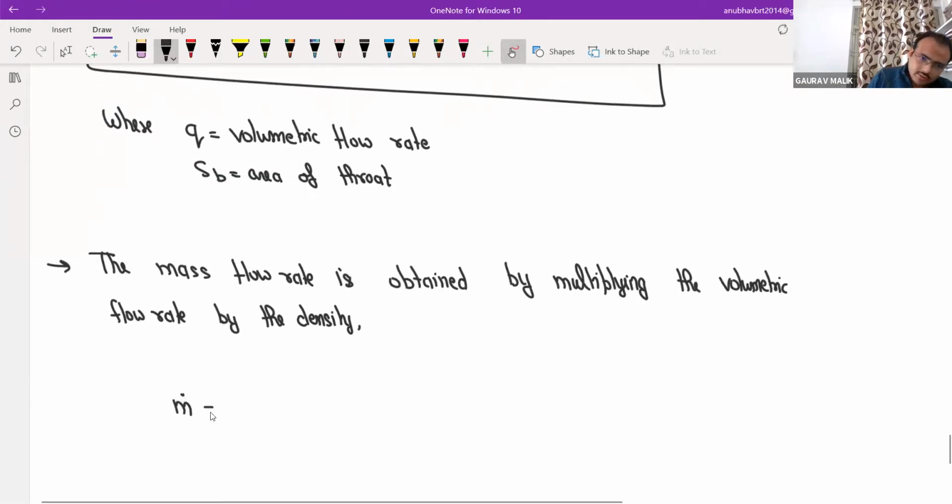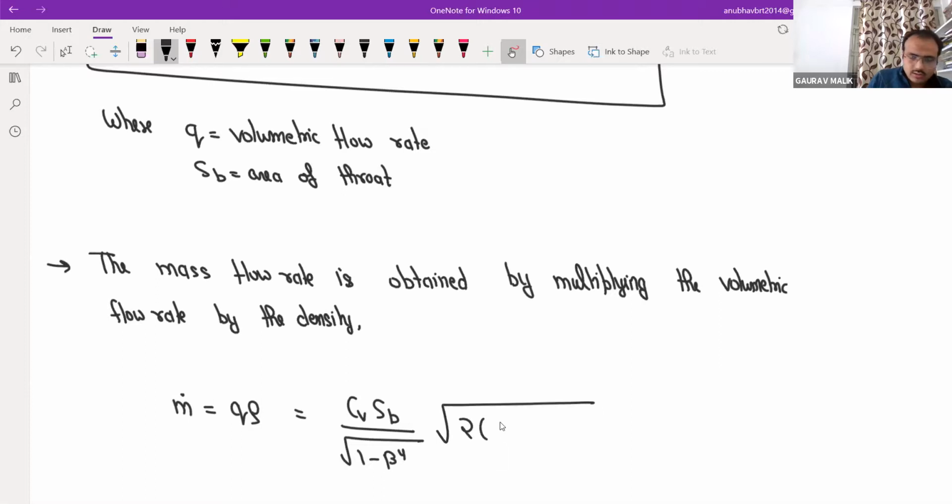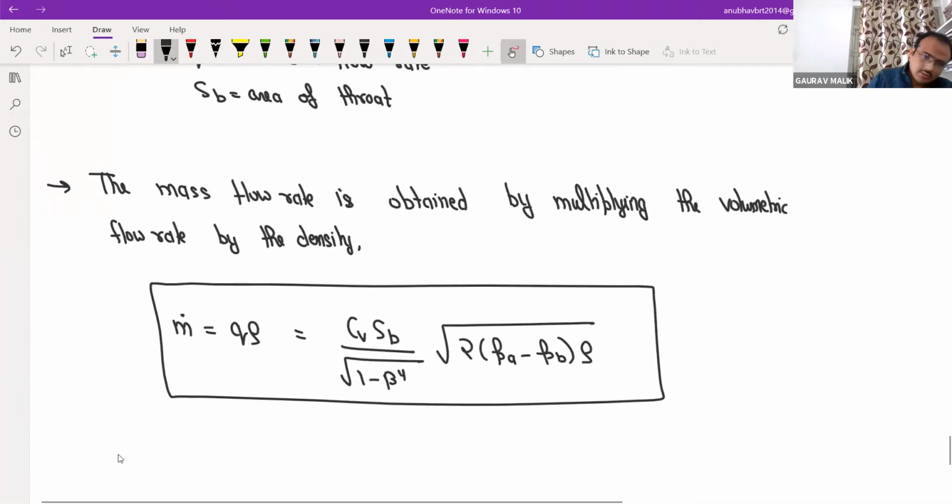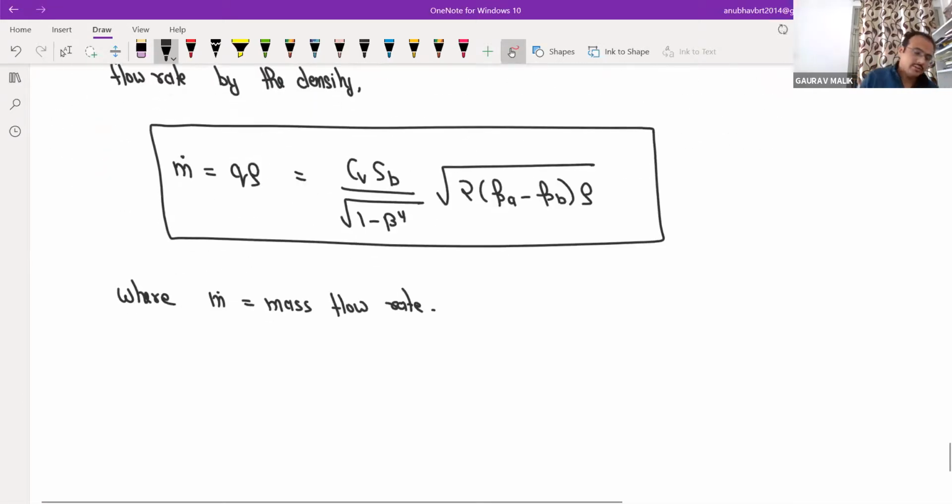So m dot is equal to Q into rho, that is CV into SB, divided by square root of 1 minus beta to the power 4, into square root of 2 into (PA minus PB) into rho. So where m dot is the mass flow rate, that is much more than sufficient for today. Just tell me, right? Next point.